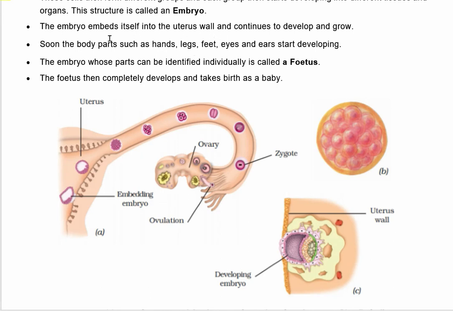The embryo embeds itself into the uterus wall and continues to develop and grow. So we can say that development of the embryo takes place inside the uterus, and the fertilization process takes place inside the fallopian tube. Soon the body parts such as hands, legs, feet, eyes and ears start developing. The embryo, whose parts can be identified individually, is called a fetus.